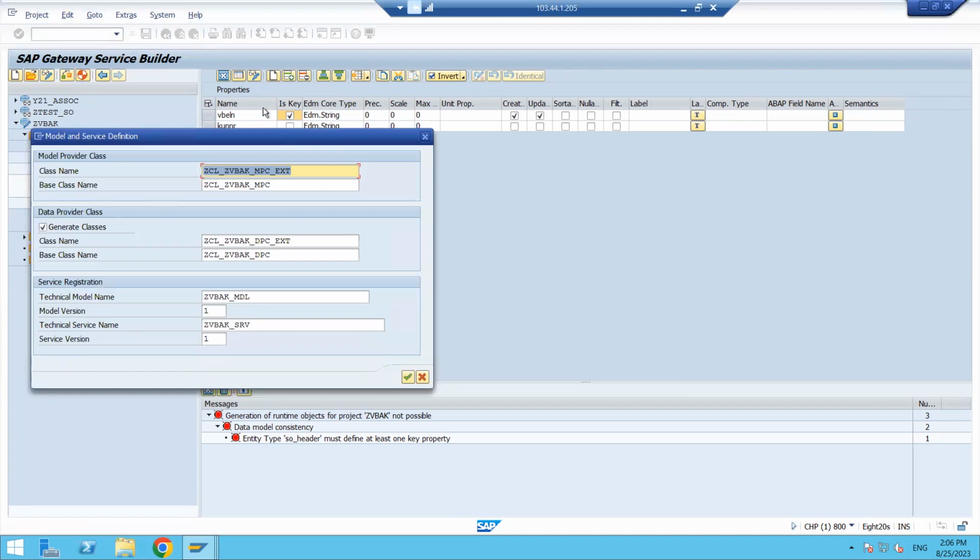See, it is populating one screen here, and this is the class name. Okay, it is generating one class name here and the base class name. So this is coming under the model provider class. Okay, model provider class, and here the data provider class, and one more thing is service registration. I will copy these names.